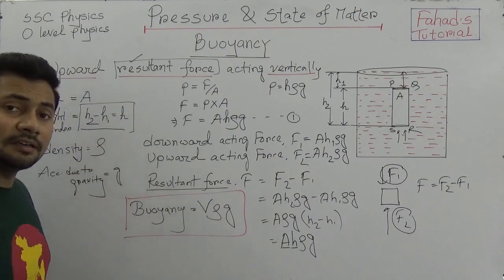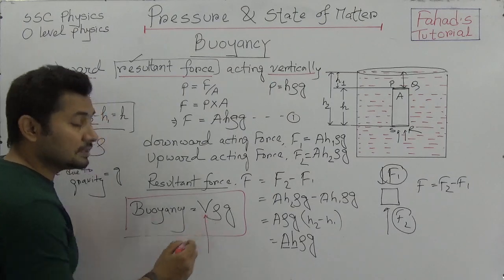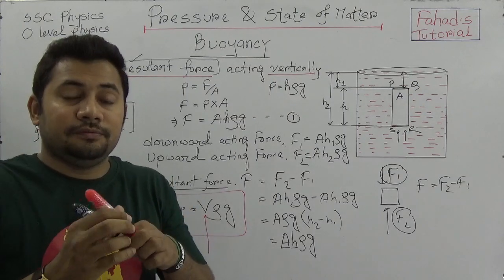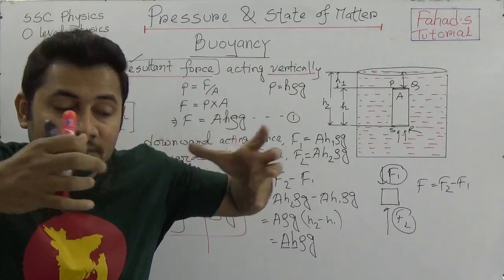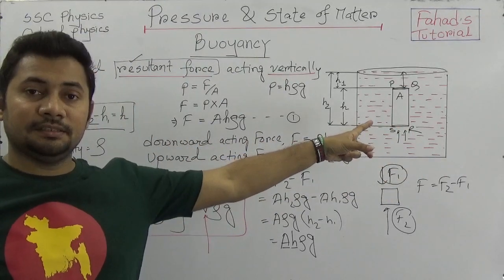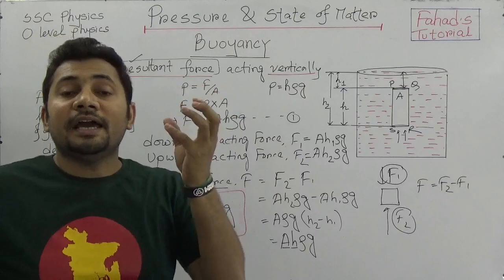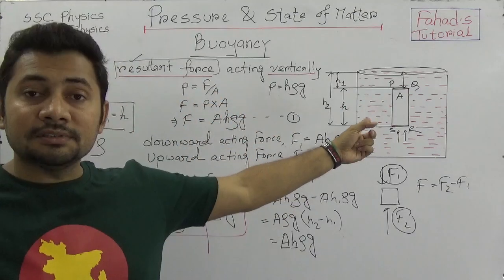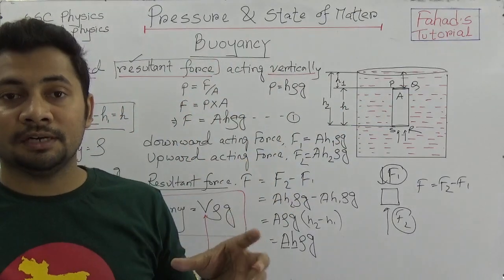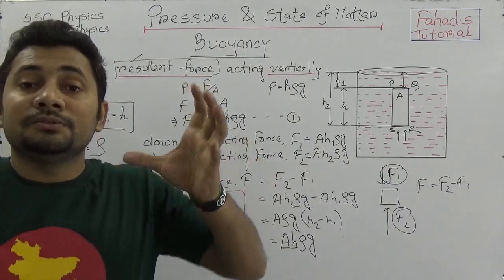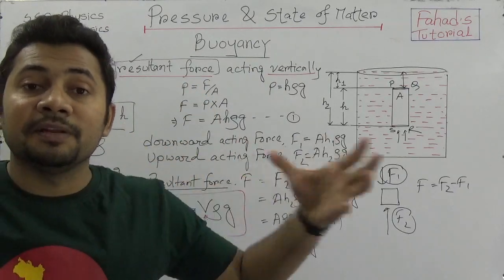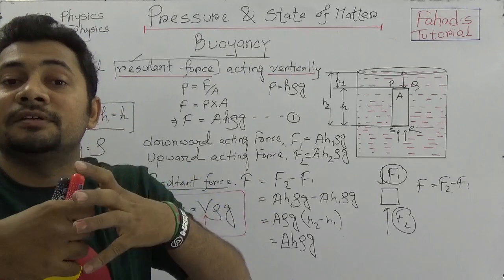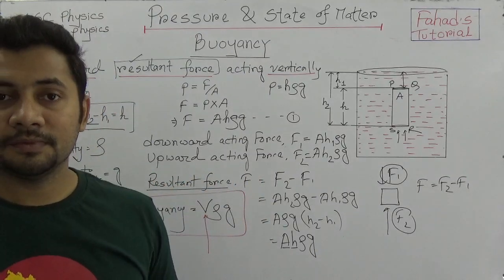So what is the meaning of V? This V is the volume of water that is displaced by the object. So it means that the amount of weight it loses when it is submerged in the water is equal to the weight of the volume of displaced water.